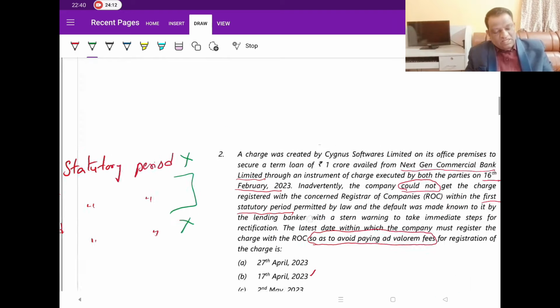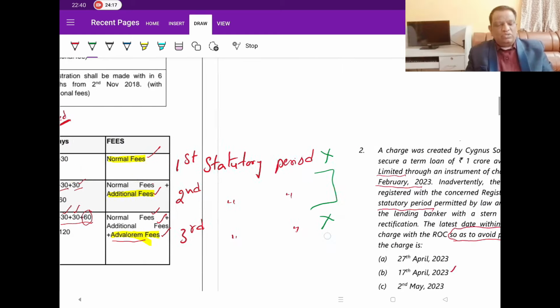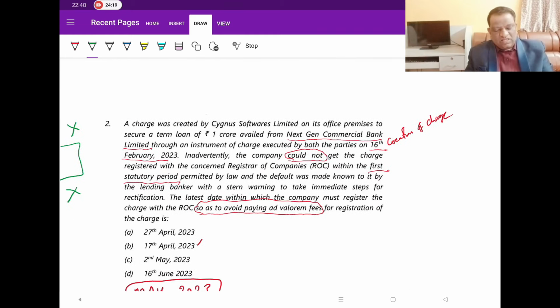But since he has given this date of creation, from the date of creation, it is 60 days. So all that you have to do is, how do you count 60 days from February? So March, April. So this is what would be the date that would come into this. But actually, this is what is the ICI answer. If you ask me strictly, since February will not have 30 days, month is different and 60 days are different, so it may get into further days, but let me not confuse you. So it is 2 months is what you take.